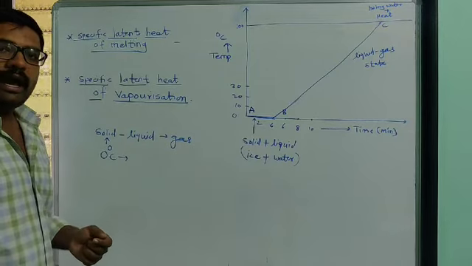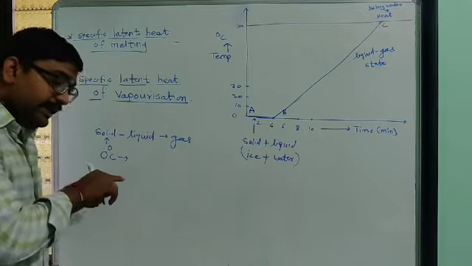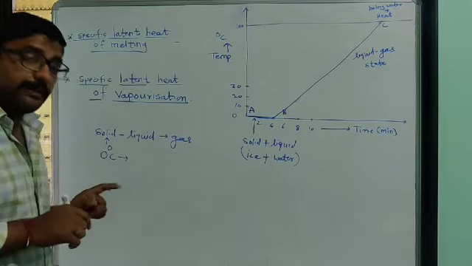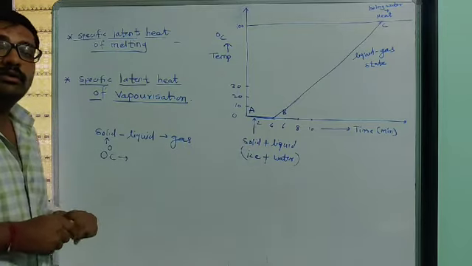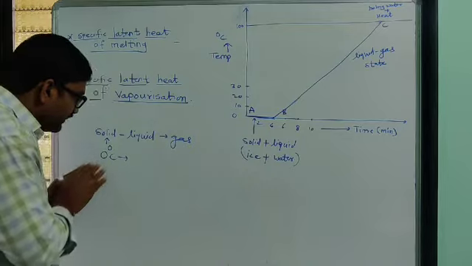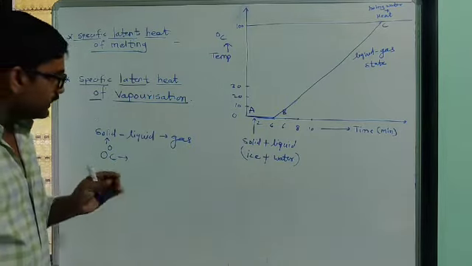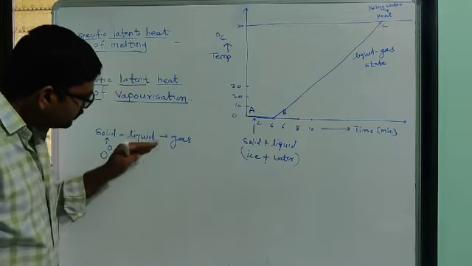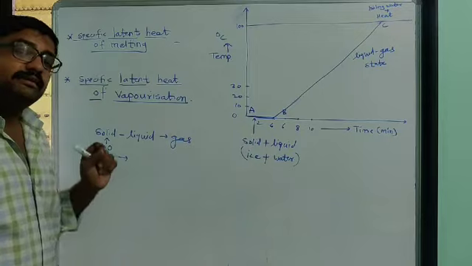As we start to supply heat to this ice, we will see that this ice starts to convert into liquid. The ice starts converting into liquid at 0 degree Celsius.